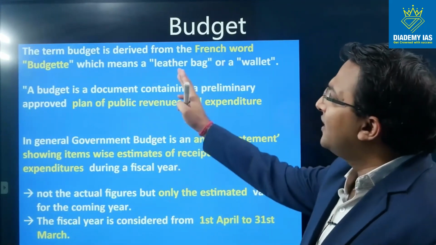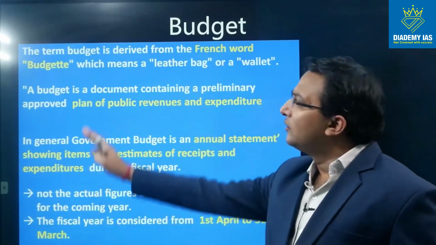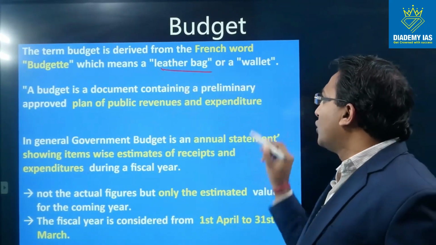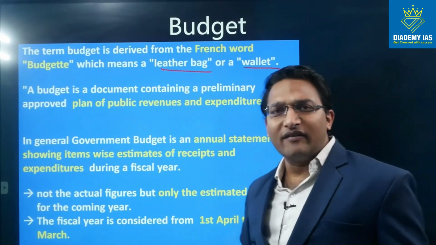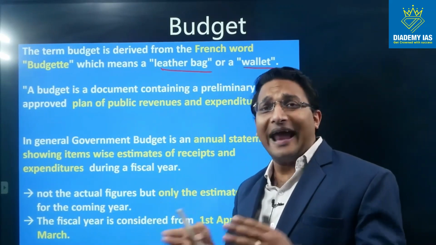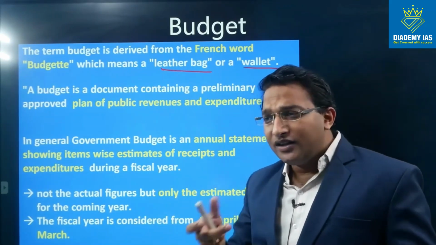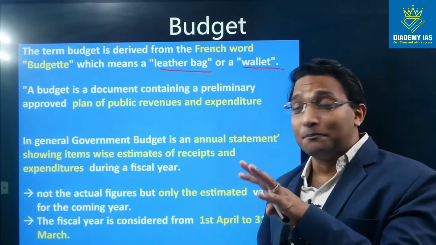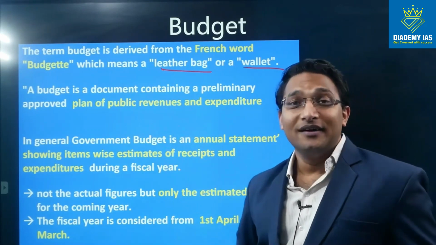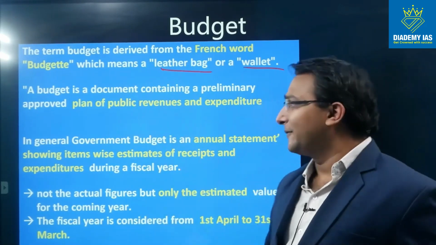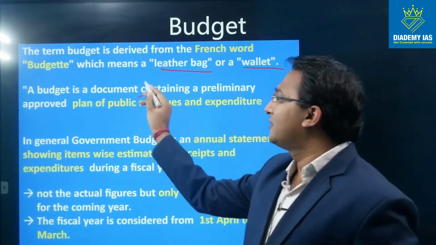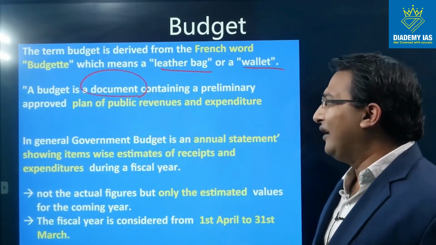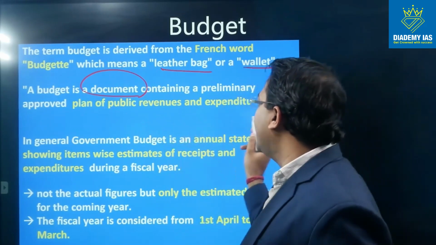The term budget is derived from French word budgeter, which means the leather bag or wallet. So before the presentation of every budget, you will see the finance minister entering into the parliament with a leather bag. So that bag is called budget. So this word budget has been introduced from that place. The budget is a document. So this is simply a document containing a preliminary approved plan of public revenues and expenditure.